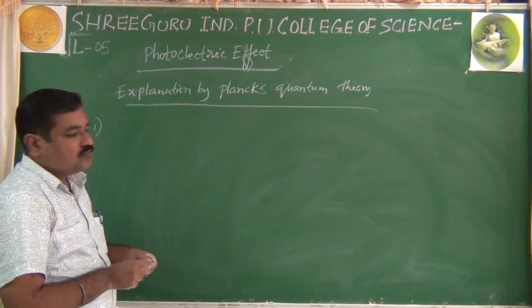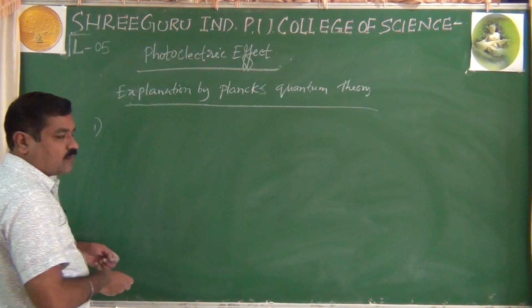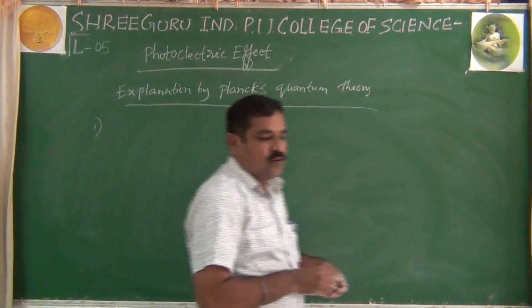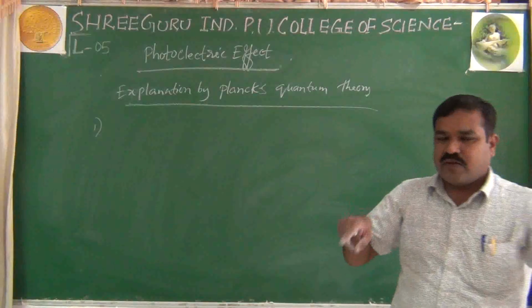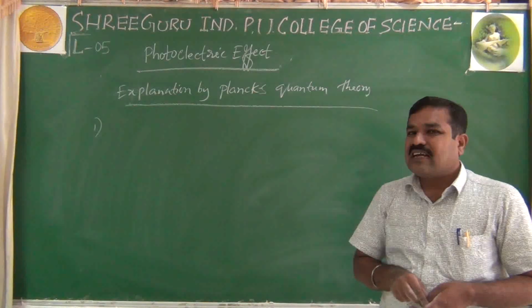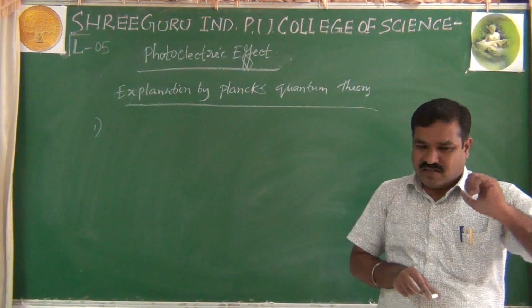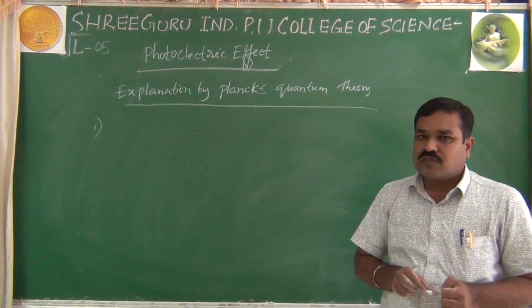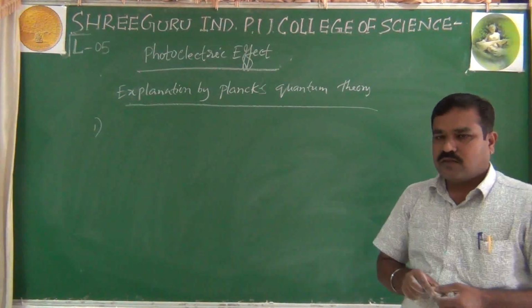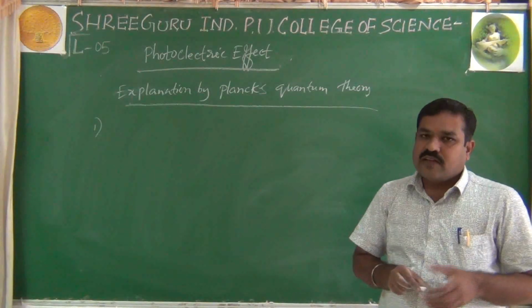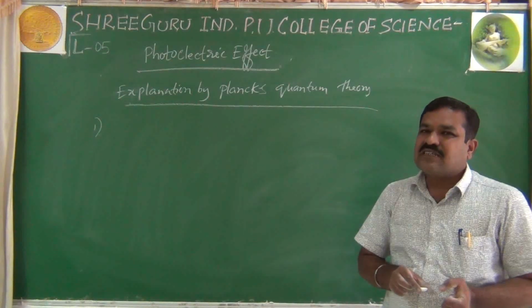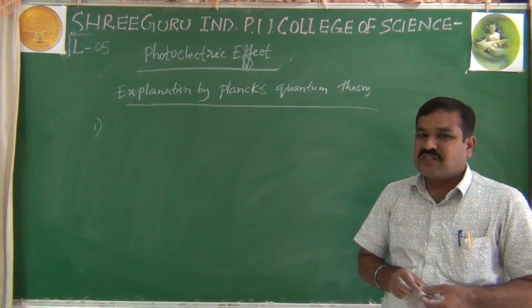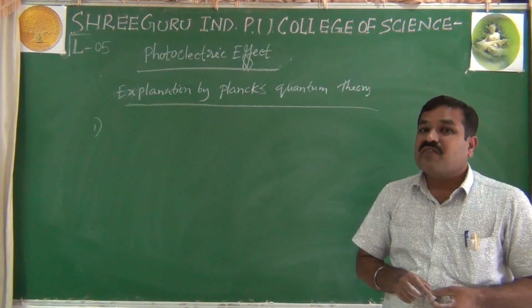What are those? See, the first one: in every metal, as I told you already, electrons are held by the nucleus by some attractive force. To overcome that force, we need some energy. So that energy is called the threshold energy, which is also considered here as the work function.